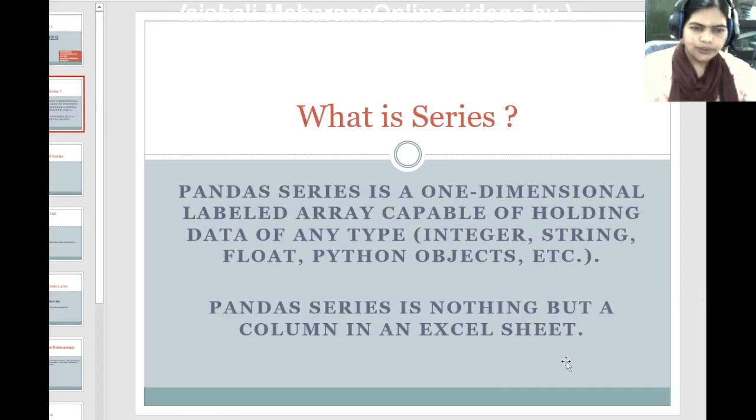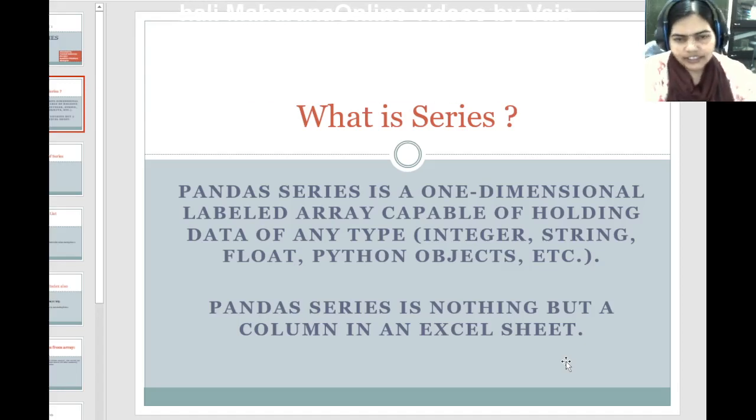So here we go. First of all, let us try to understand what is series. In Python, series is a type of data structure that belongs to pandas. The pandas library has one data structure called series, and its characteristic is what? It is one dimensional and it can have integer, string, float, etc. as elements in the series.